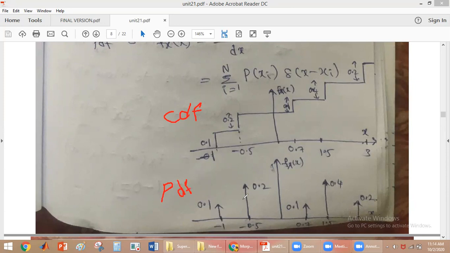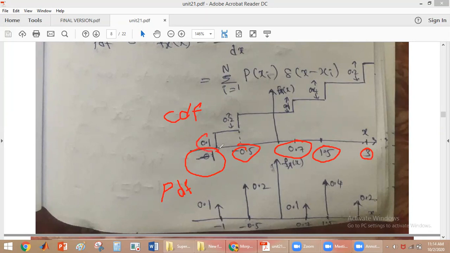If you observe, we will have the impulse signals wherever the step waveform amplitude is raised. Only at these locations will we have the impulse signal. Now what is the amplitude of the impulse signal? How much is it raised here?